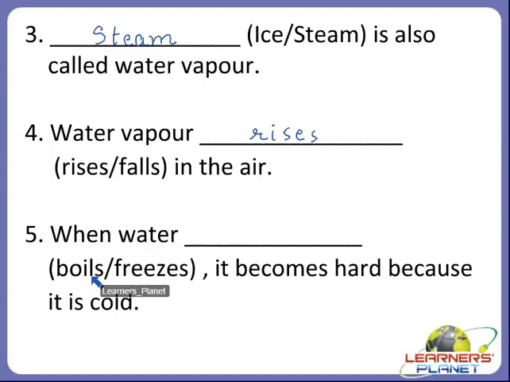When water boils or freezes, then it becomes hard. So children, when does it become hard? Yes, when water freezes, it becomes hard because it is cold and water changes into ice.